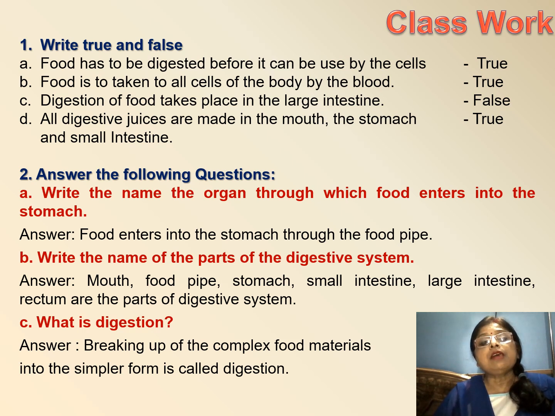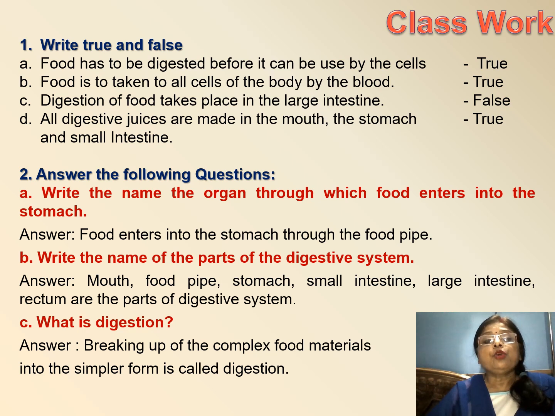So your question is to write true or false. If it is true, write down true. If it is false, then write down false. Your question is: food has to be digested before it can be used by the cells. When food is used by the cell, whether it should be digested or not. Yes, it should be digested.